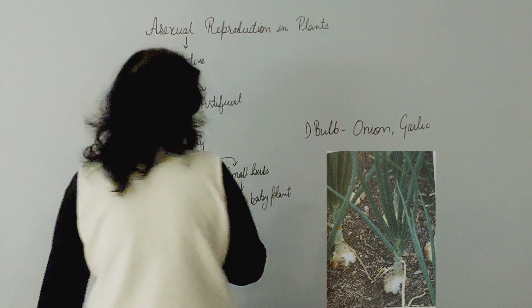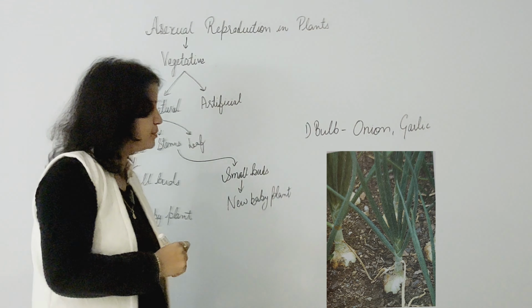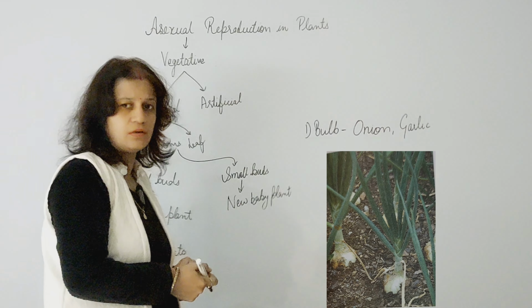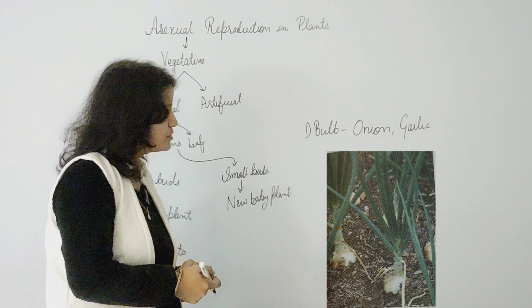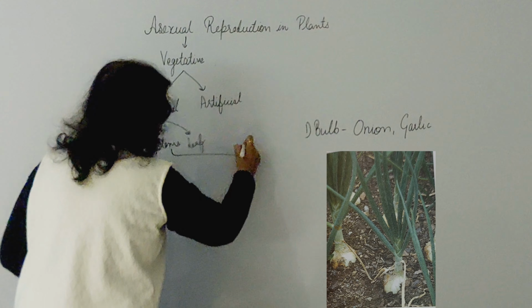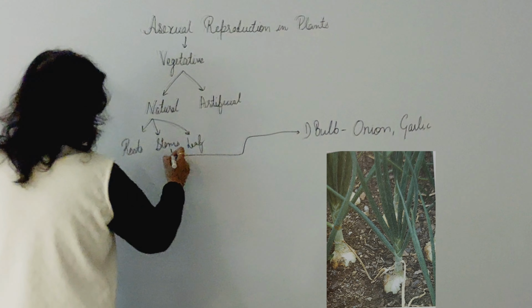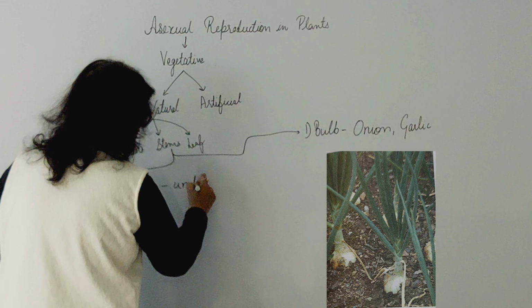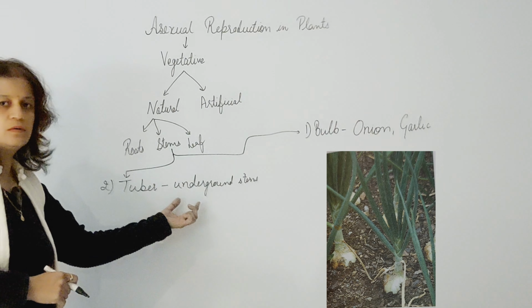The picture of vegetative propagation by bulb is shown on the below side. The example of bulb I gave was onion and garlic, and its picture is shown below. Under the stem, the first method is bulb and the second method is tuber. Tubers are the underground stems.